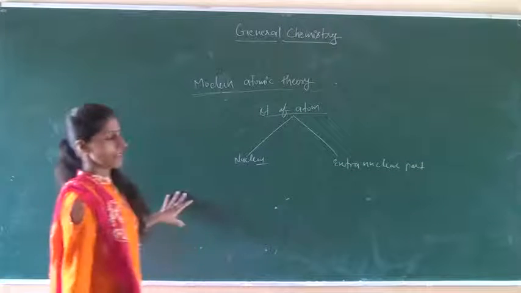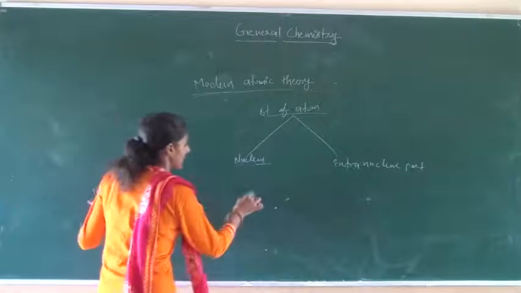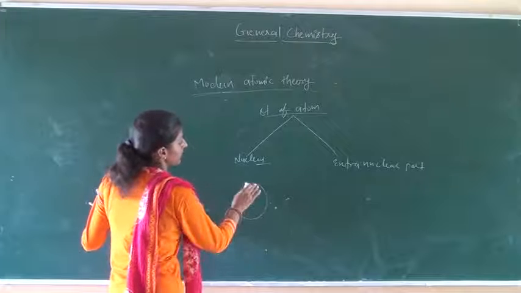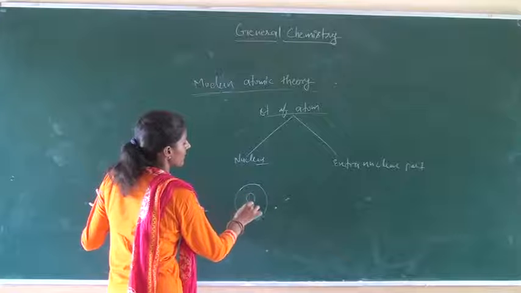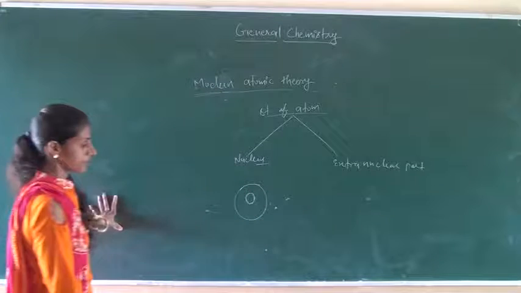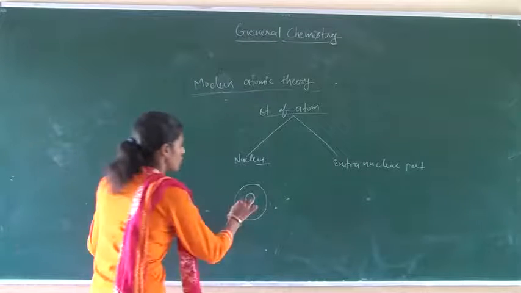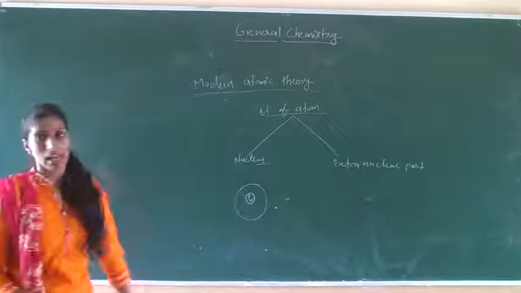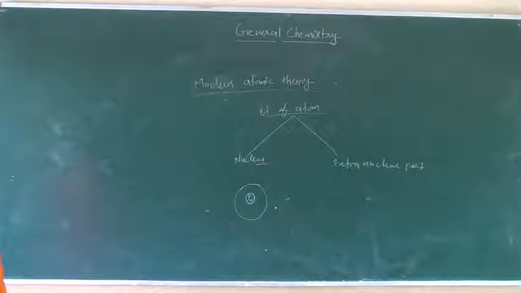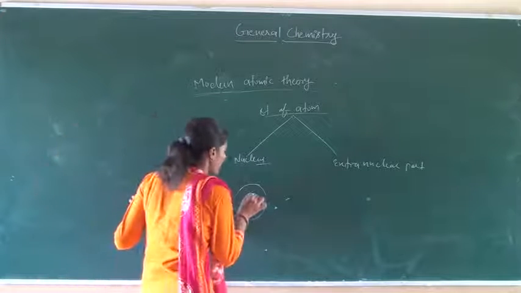In structure, we consider generally two parts, nucleus and extranuclear part. Nucleus is situated in the center of the atom. This is an atom. In the center of the atom, this is the nucleus. All the protons and neutrons are situated in this nucleus. Protons and neutrons are present in the nucleus, so the entire mass of the atom is concentrated in the nucleus.